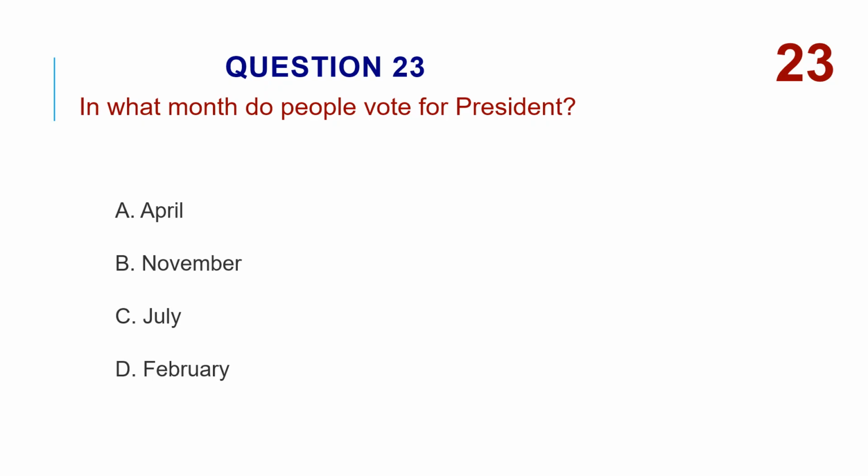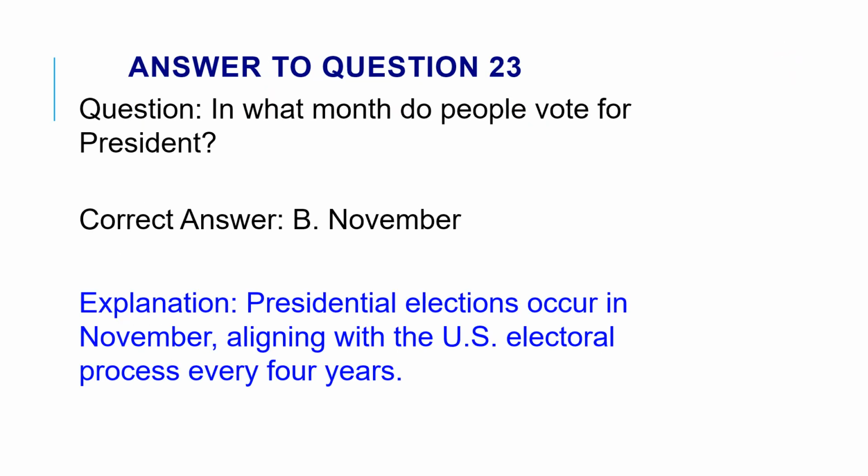In what month do people vote for president? A. April. B. November. C. July. D. February. The correct answer is B. November. Presidential elections occur in November, aligning with the U.S. electoral process every 4 years.